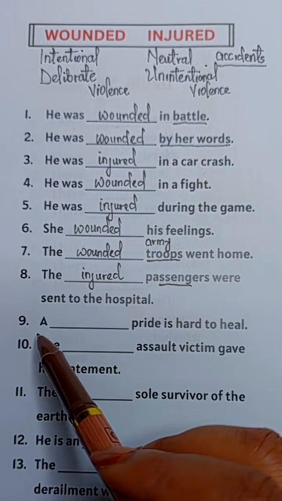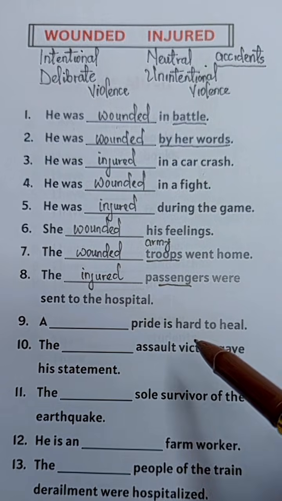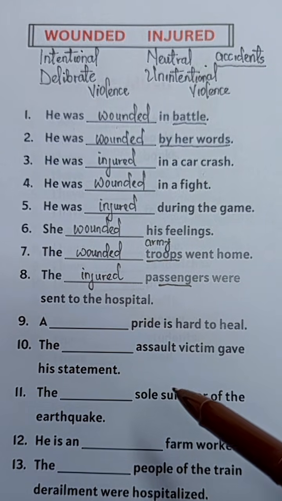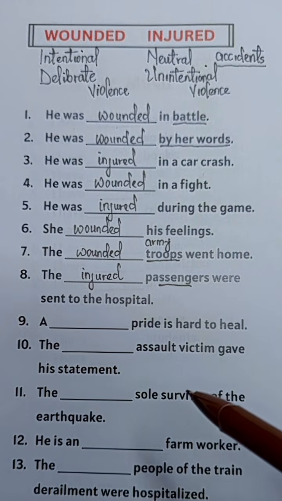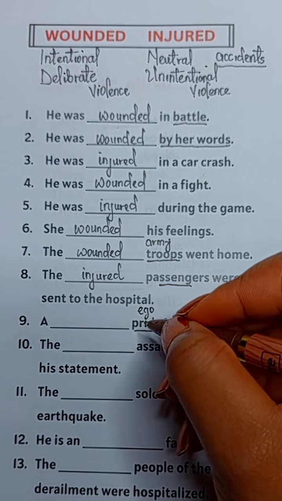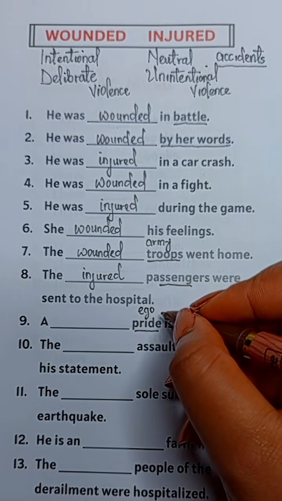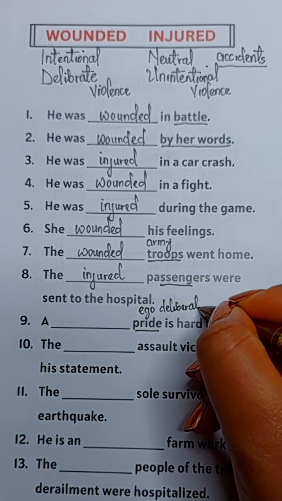Number nine, a blank pride is hard to heal. Wounded pride or injured pride? The correct answer would be wounded pride, because pride or ego, when caused harm, is caused by someone deliberately or intentionally.